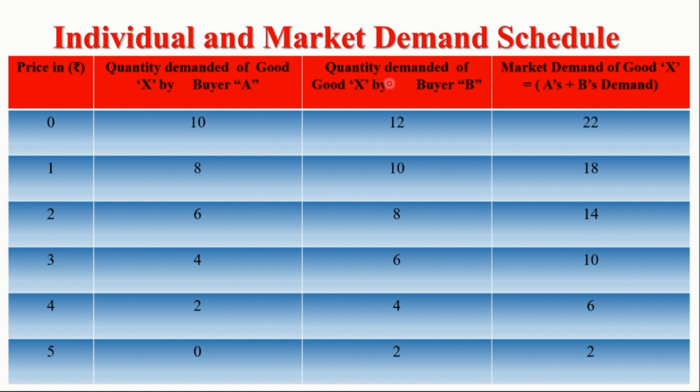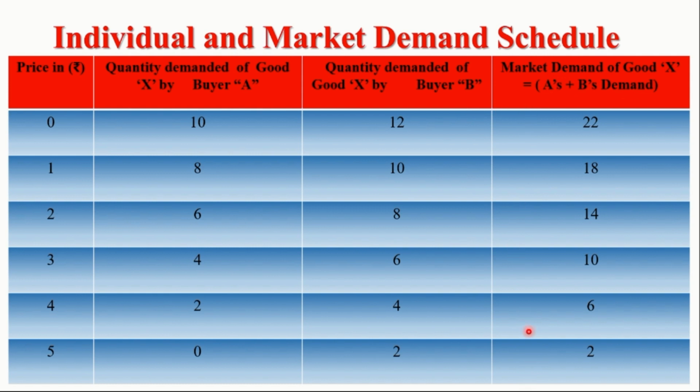Assume that there are only two buyers in the market, say buyer A and B, who are purchasing commodity X. In this demand schedule, in the first column, price is mentioned, and in the second and third column, buyer A and buyer B's demand schedule is mentioned. In the fourth column, we have mentioned market demand schedule. The market demand schedule is nothing but the summation of buyer A's and B's demand at various prices of commodity X.